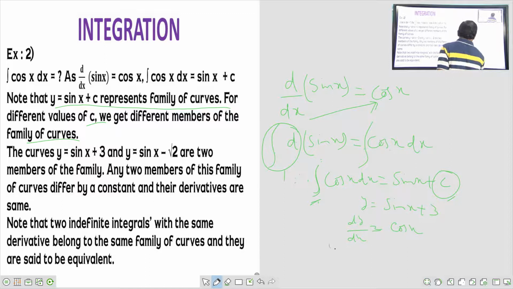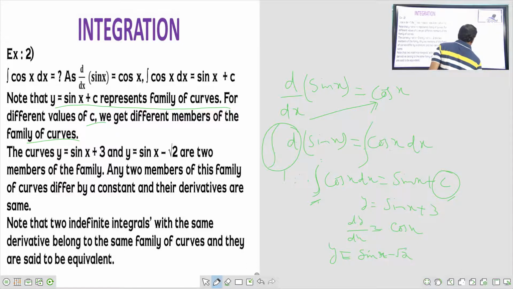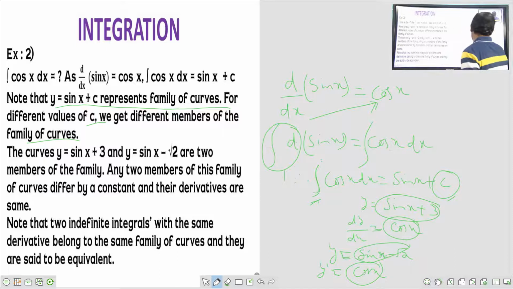So once again, another curve is there. y is equal to sin x minus root 2. What is the differentiation? y dash is equal to, differentiation of sin x, once again cos x. For minus root 2 also we have 0. That's why y dash here is also cos x. But the curves are sin x plus 3 and sin x minus root 2, different, even though we are getting the same answer for different values of the constant.